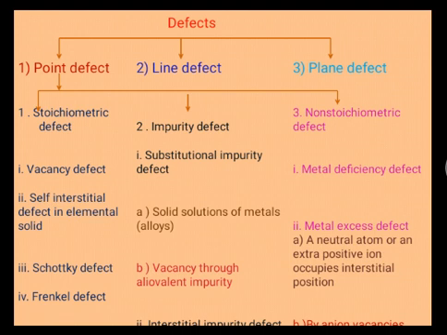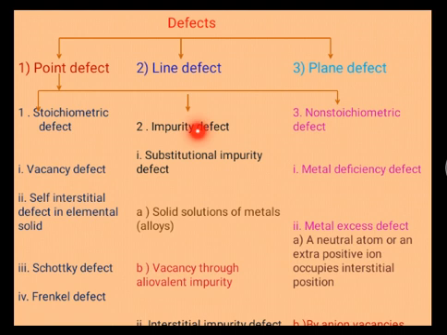The stoichiometric defect is again classified into four types. First is a vacancy defect, second is a self-interstitial defect in the elemental solid, third is a Schottky defect, and fourth is a Frenkel defect.